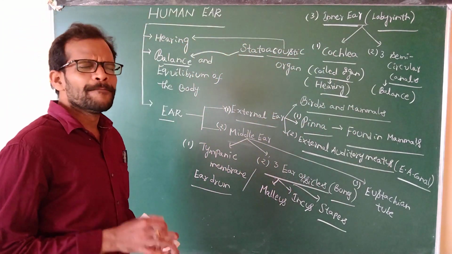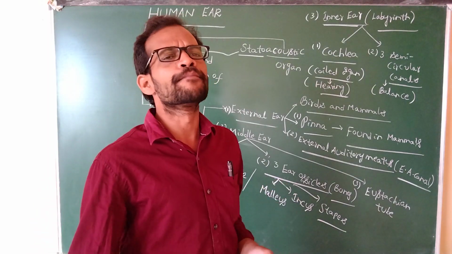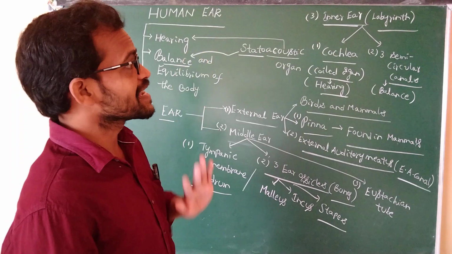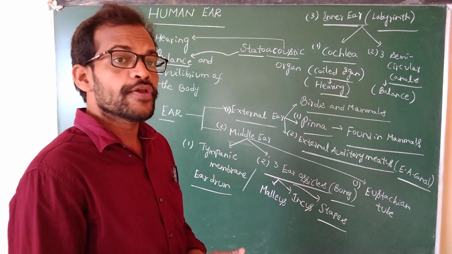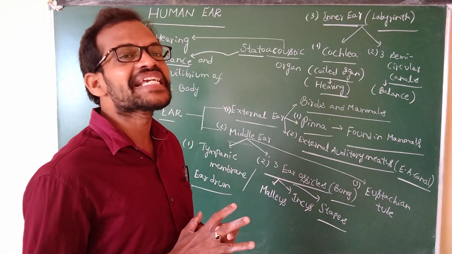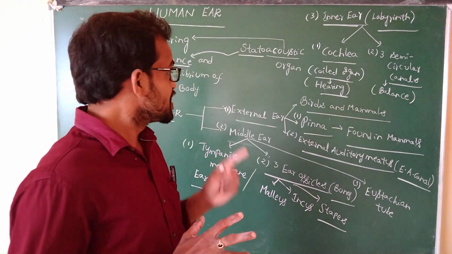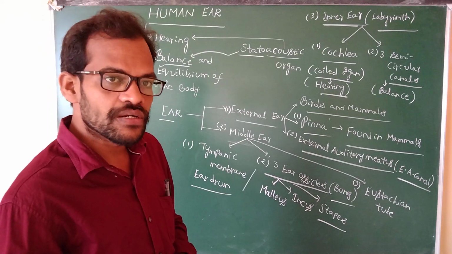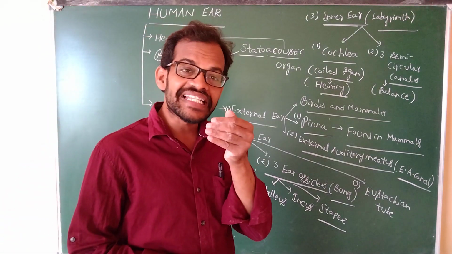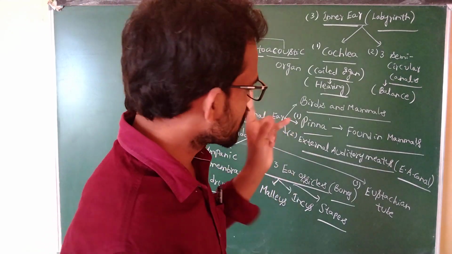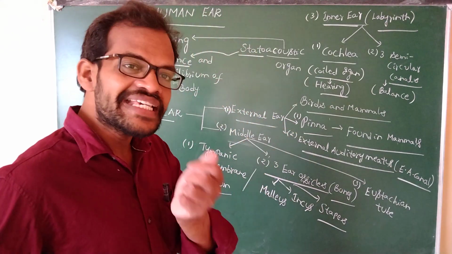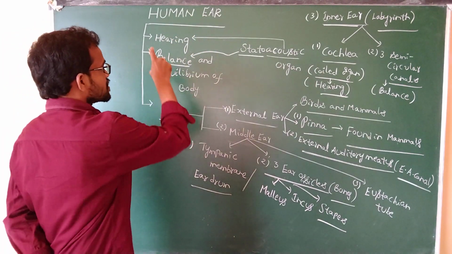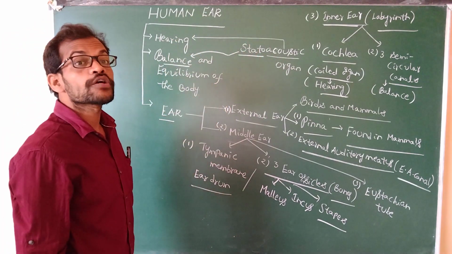These are the main important structures present in the external ear, middle ear and inner ear. If you observe the diagrammatic representation of the ear, you can understand it better. If you draw the diagram, we can understand easily. The human ear is helpful for hearing and balance. The human ear is also a statoacoustic organ.